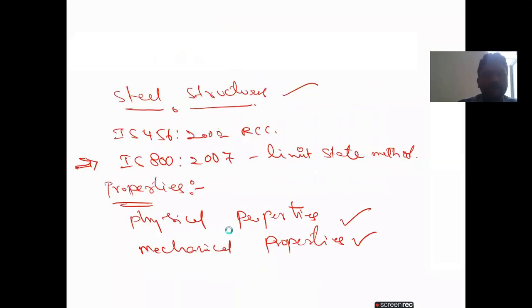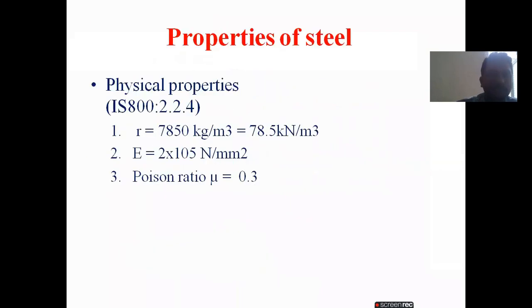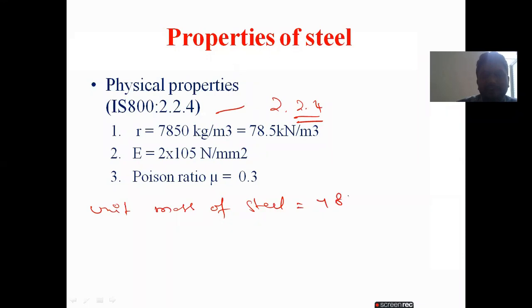Coming to the physical properties, the first one, as per IS 800 clause number 2.2.4, is the unit mass of steel. Unit mass of steel is 7850 kg per cubic meter. In RCC we already took 2500 kg per cubic meter for reinforced concrete, but for steel we are taking 7850 kg per cubic meter.